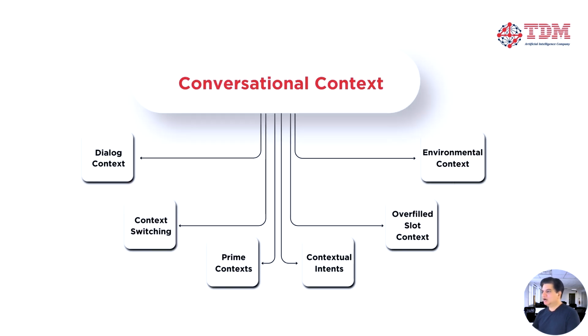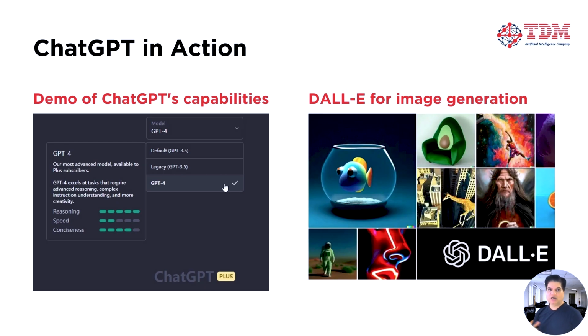Conversational context. ChatGPT can handle conversational context, meaning it remembers the background and history of a conversation. Just like humans remember the context of a conversation, ChatGPT can do that too, making it remarkably effective. ChatGPT in action. Let's take a demo of ChatGPT's capabilities, including its conversational aspect. Here, I am using GPT-4, the paid version, which also offers DALL-E for image generation. However, since most viewers will be using the free version, I will switch to GPT 3.5 for this demo.